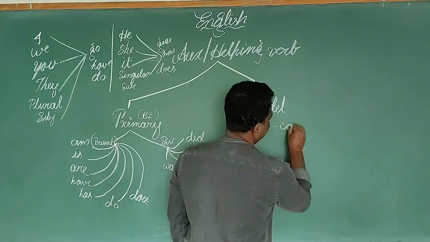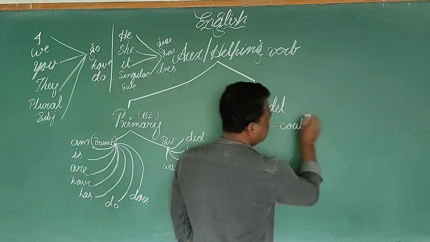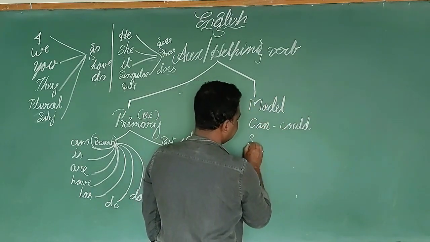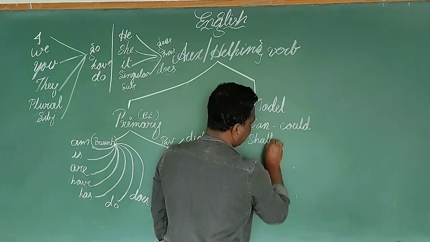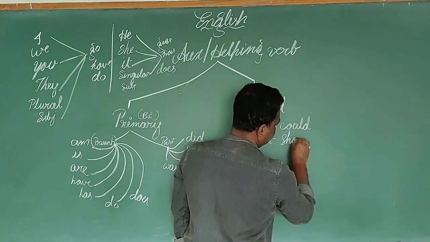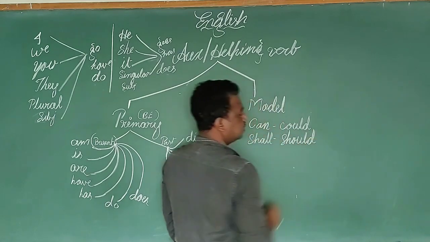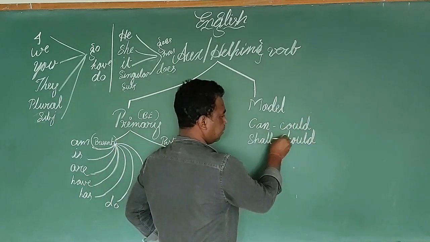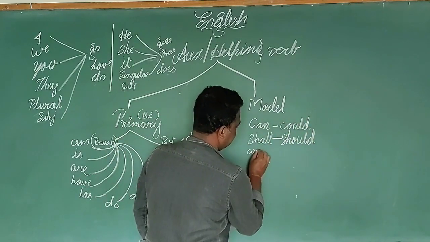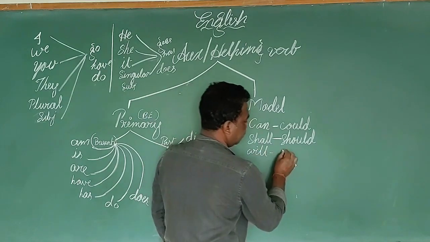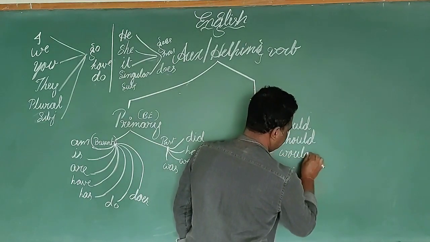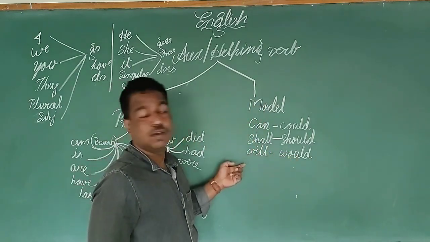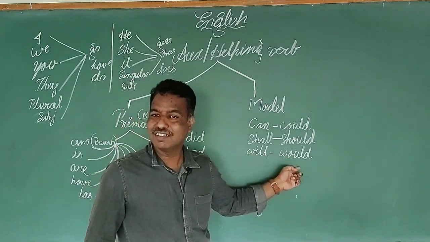can, could, and their negative forms can't and couldn't; shall, should, and their negative forms shan't and shouldn't; will, would, won't and wouldn't.